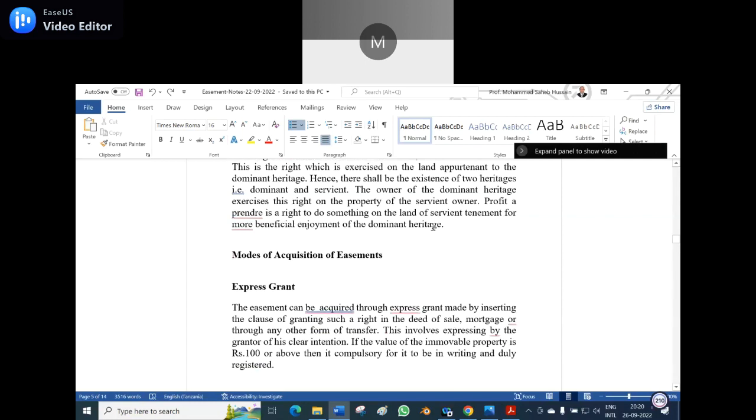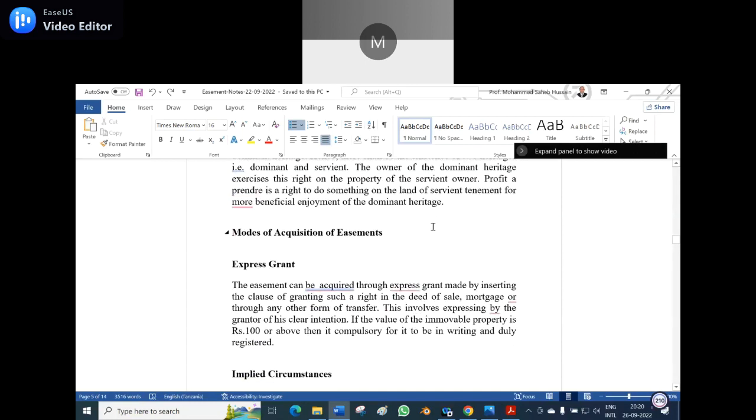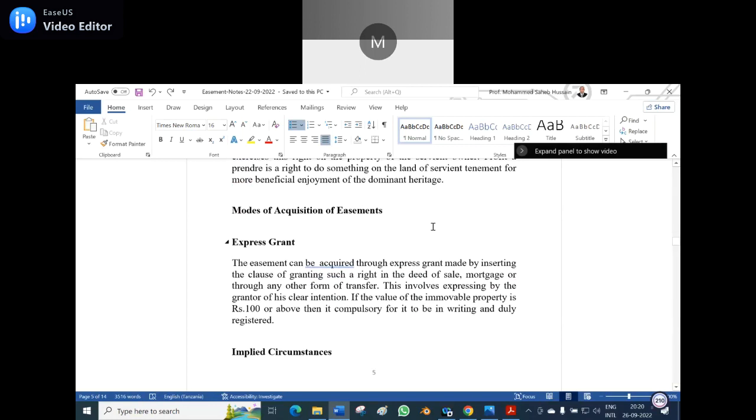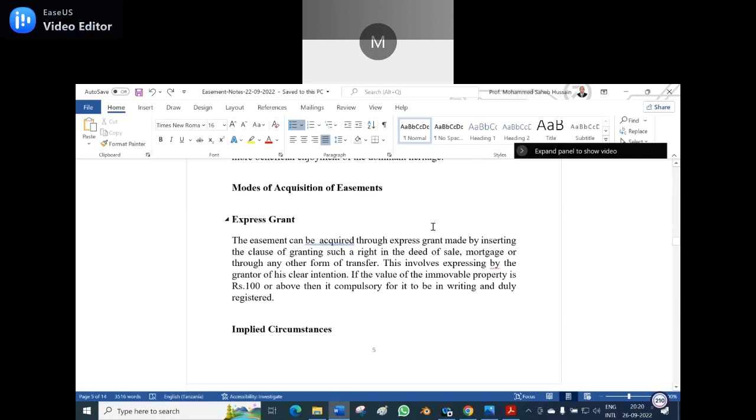So, modes of acquisition of the easement. How can an easement be acquired? Number one, an easement can be acquired by express grant. The easement can be acquired through the express grant made by inserting the clause of granting such a right in the deed of sale or mortgage or through any other form of transfer.